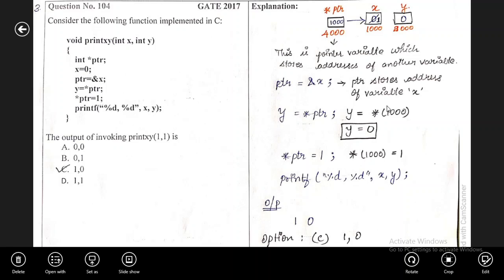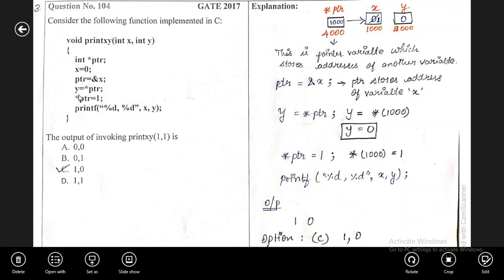Y is equal to star of 1000. This star 1000 holds the 0 for the first time. Then y is converted into 0. Now the value is updated in y variable. Now these two variables x and y hold the value 0.